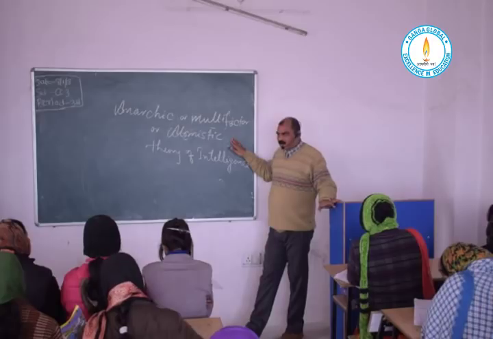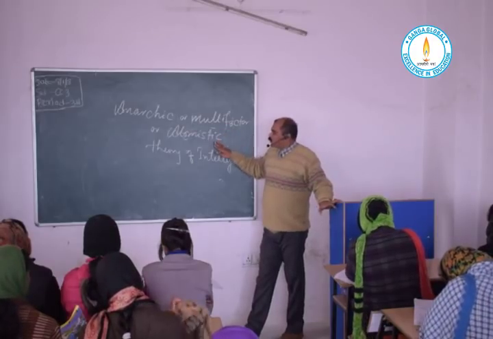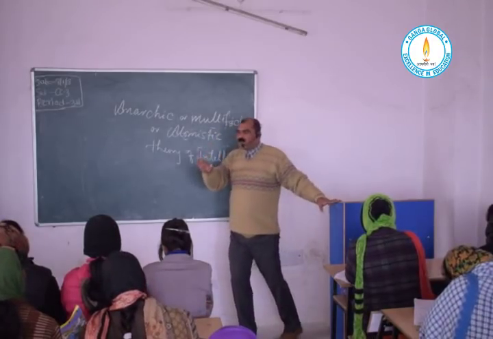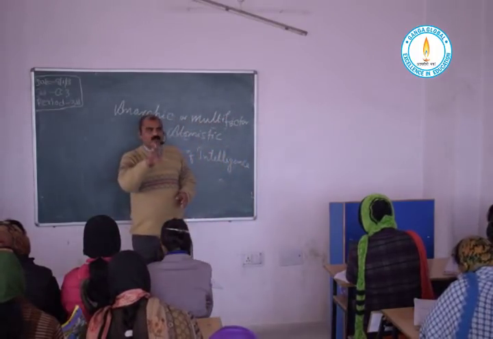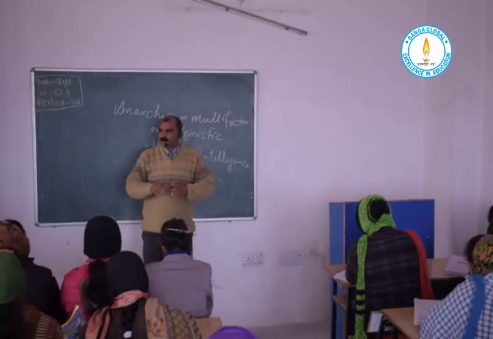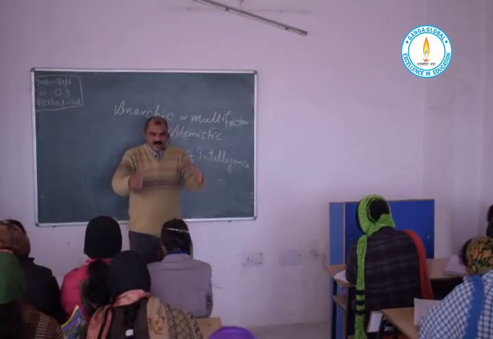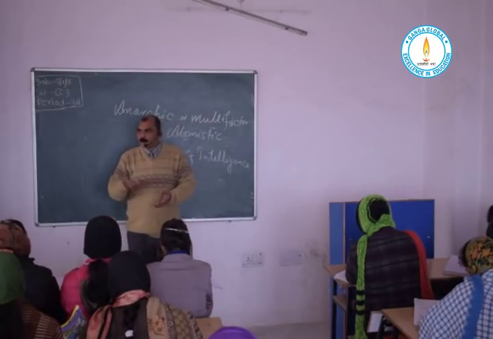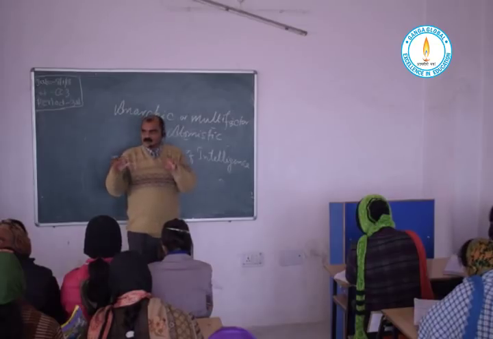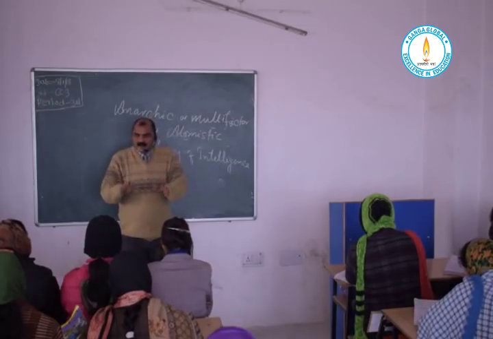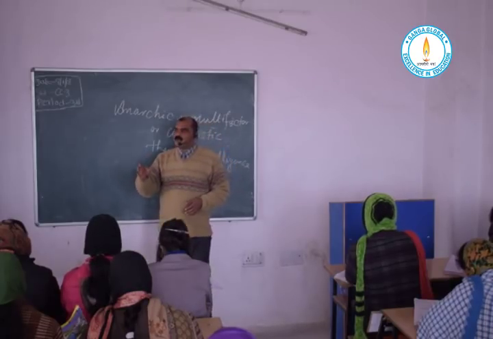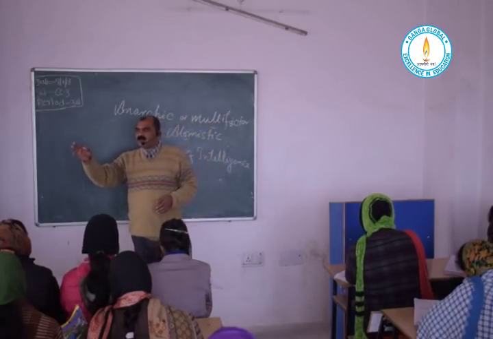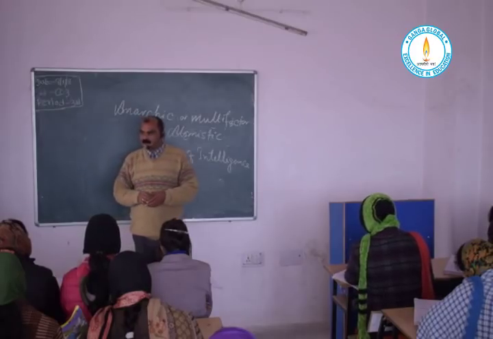Now Thorndike says that every individual has a general intelligence, the common intelligence that we have inherited from our parents. But besides the general intelligence, every individual shows a specific level of intelligence in respective fields.